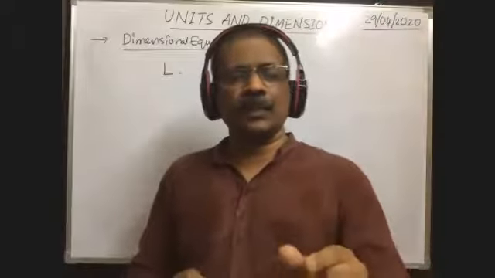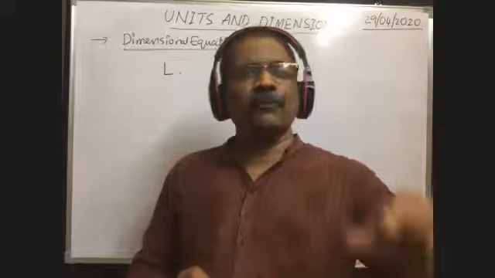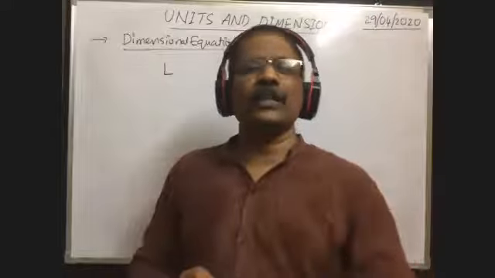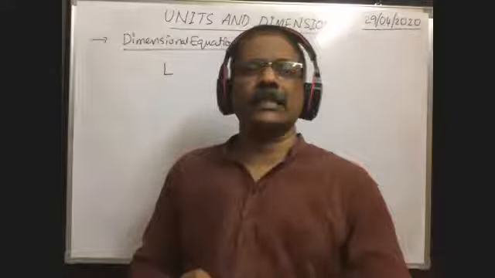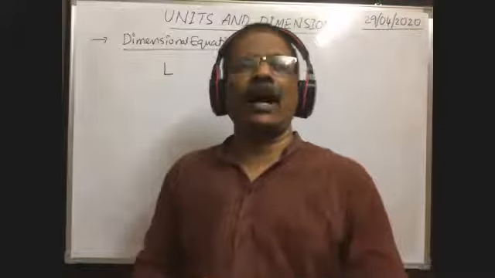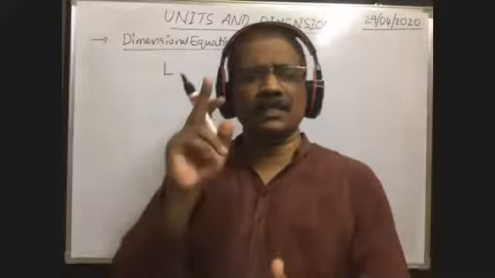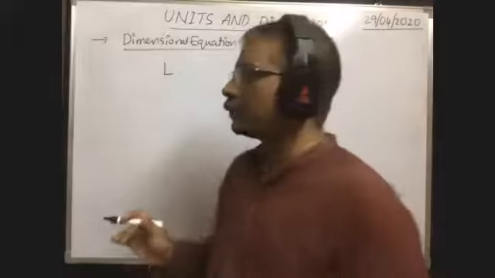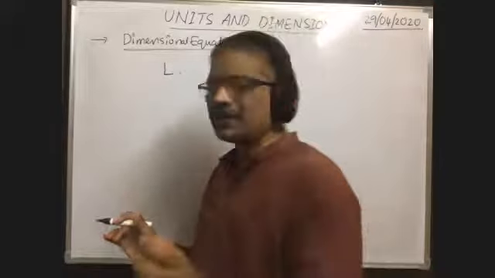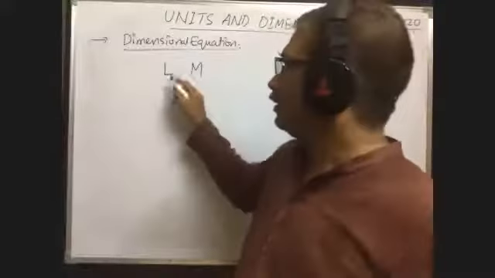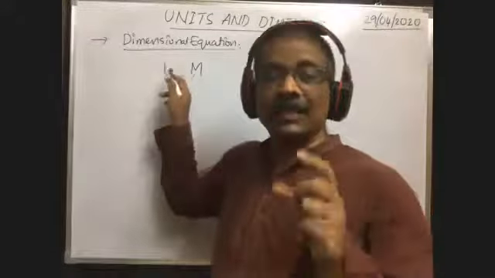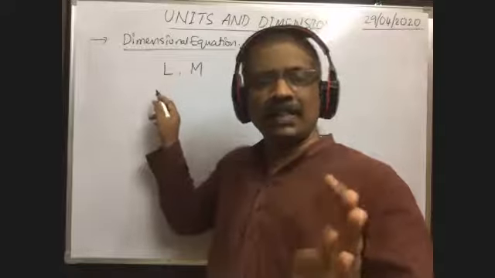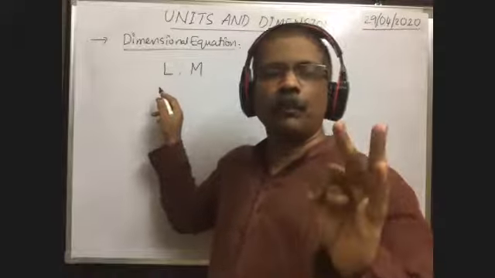Instead of expressing the mass in different units, all those units are given a single symbol, that is capital M, because gram, kilogram, pound, all these are the units of mass. That's why it is given the symbol capital M. Here capital M means it is not the symbol of mass, it is the symbol for the unit of mass. This symbol capital M may be gram, kilogram, or pound. This capital L is centimeter, meter, or foot.